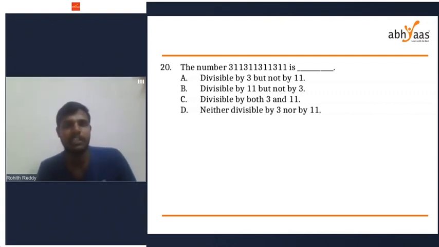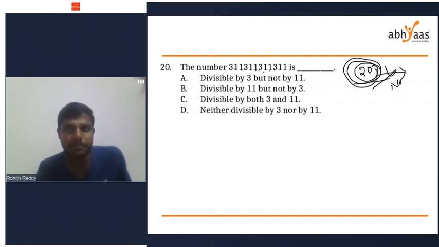So first I have to check for the divisibility rule for 3. What is the divisibility rule for 3? Sum of all the numbers. 3 plus 1, 4, 4 plus 1, 5, 5 plus 3, 8, 9, 10, 13, 14, 15, 18, 20. Sum of all the digits I am getting 20. Is 20 divisible by 3? No, right? So this number is also not divisible by 3.